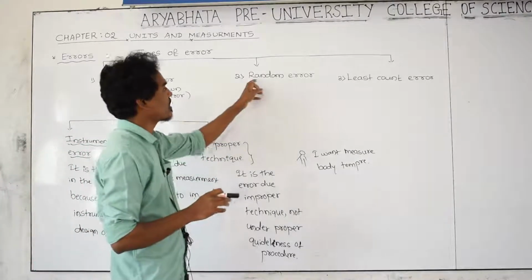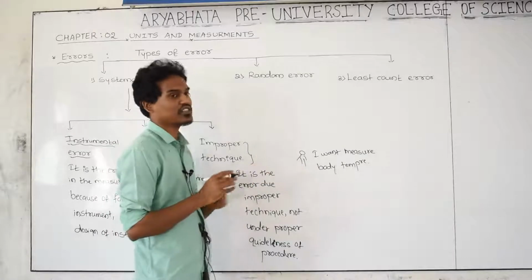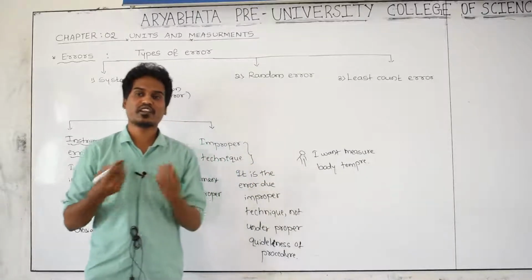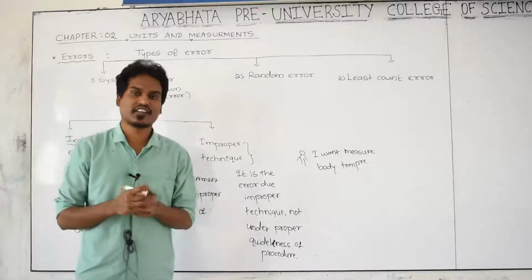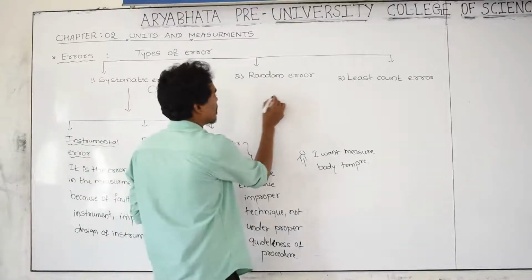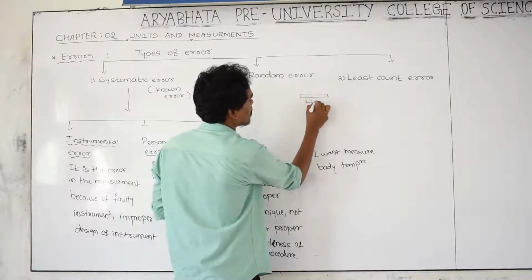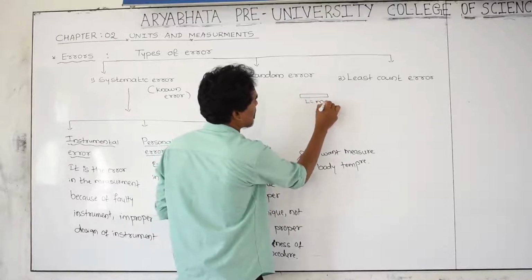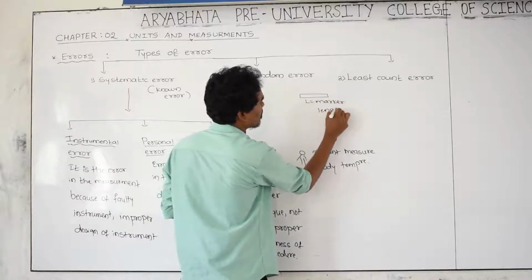And next we'll go to the second, that is random error. For example, the person doing the measurement gets an error at each and every time. For example, I want to measure the length of this marker by using an instrument.